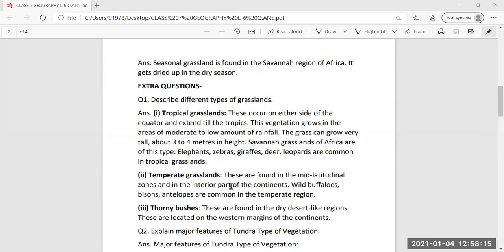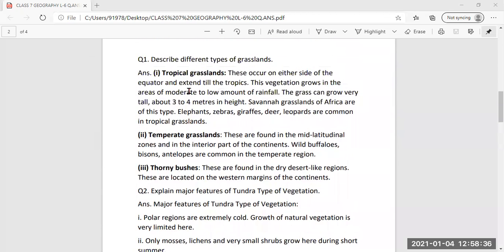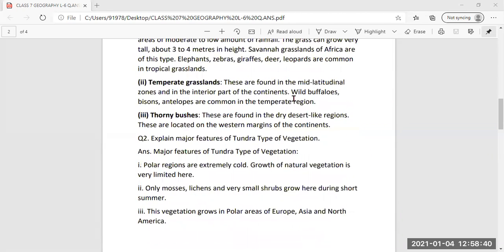Then temperate grassland. These are found in the mid-latitudinal zone and in the interior part of the continent. Wild buffaloes, bison, antelopes are common in the temperate region. Then thorny bushes. These are found in desert-like regions, located on the western margins of the continents. So these are the three types of grasslands. You have to write it down: describe the different types of grasslands.